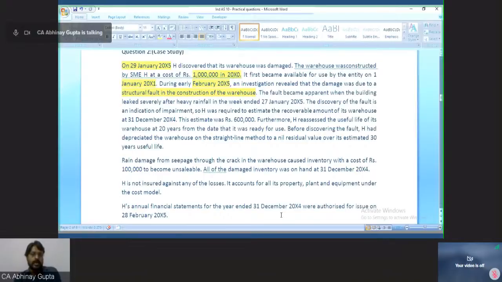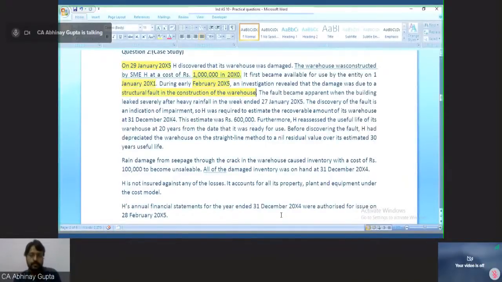The construction happened in January 2001, and the cost was 10 lakh. And in early February 2005, when we investigated further, we came to know that there was a structural fault in the construction of the warehouse, and the construction happened in 2001. So since 2001, there was a fault.